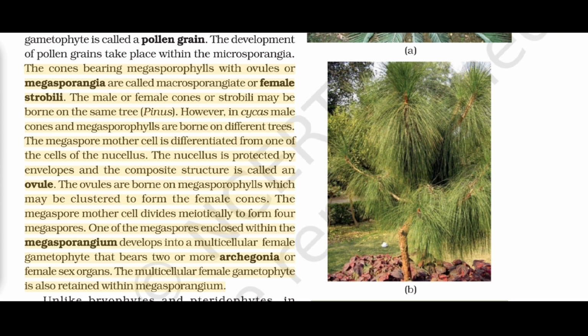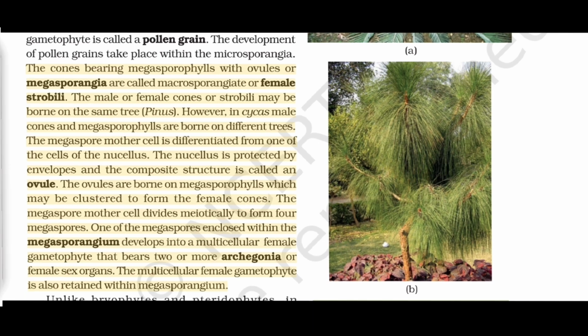The ovules are borne on megasporophylls which may be clustered to form the female cones. The megaspore mother cell divides meiotically to form 4 megaspores. One of the megaspores enclosed within the megasporangium develops into a multicellular female gametophyte that bears 2 or more archegonia or female sex organs. The multicellular female gametophyte is also retained within megasporangium.